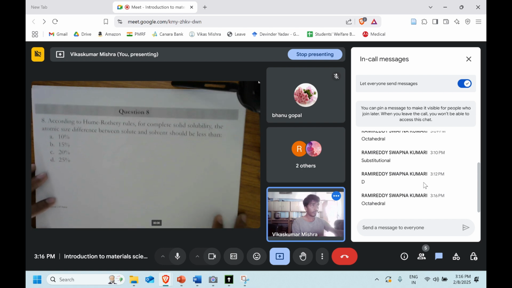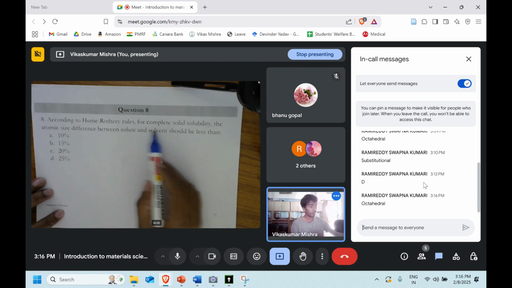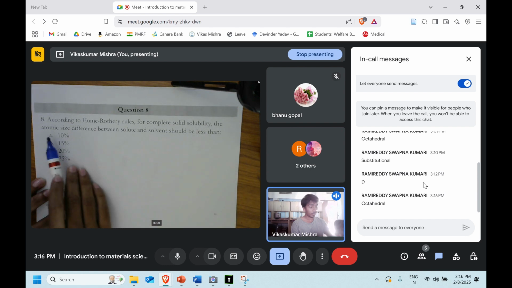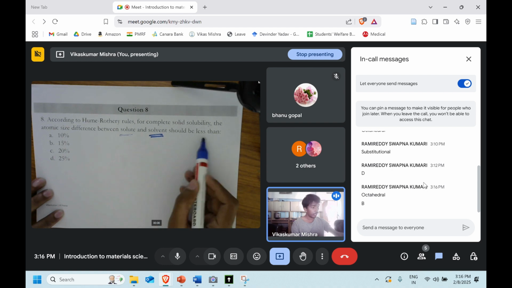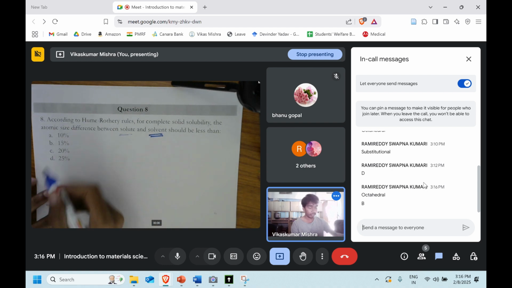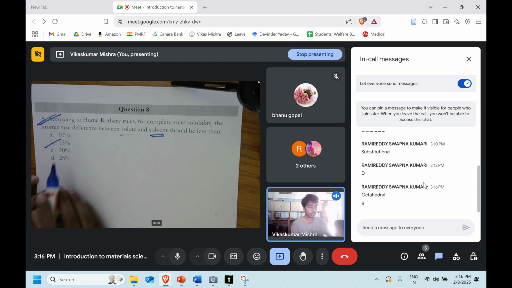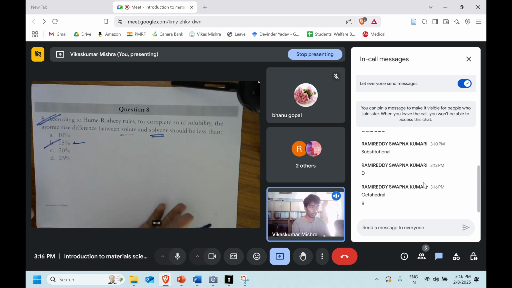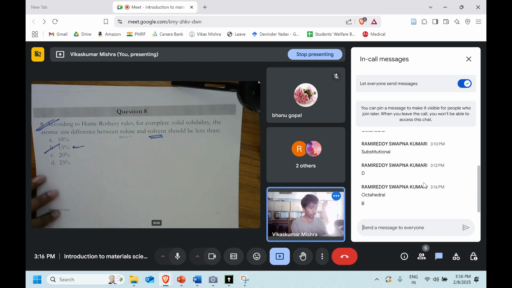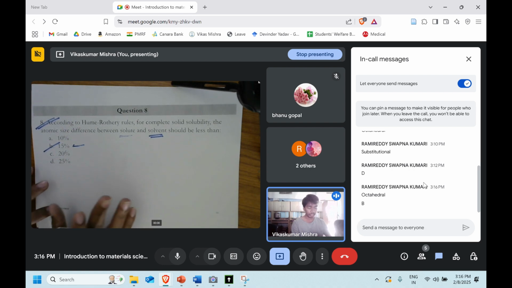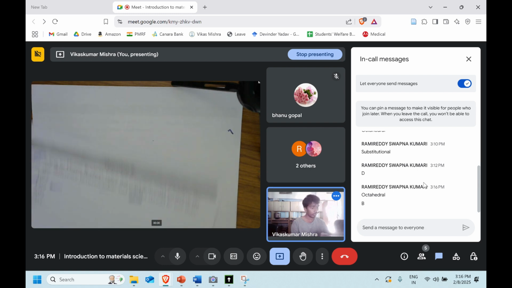This one is also very easy. According to the Hume-Rothery rule, for complete solubility, the atomic size difference between the solute and the solvent should be less than, option B is the right answer, right? Yes, perfect. So again, 15% is the limit. If we go above that, they will form solid solution but will have some solubility limit and cannot exceed that limit. Again, there are some exceptions, but we are not going to discuss them.